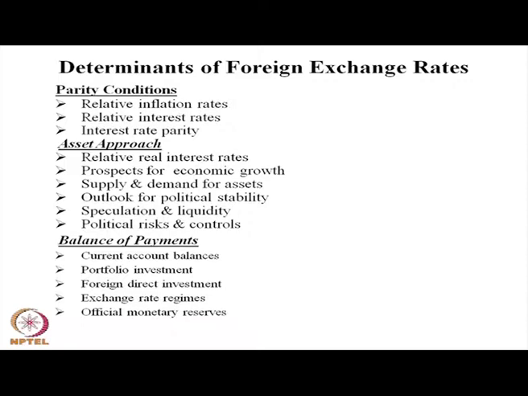In the parity condition, parity means here interest rate parity, and parity on the inflation side, which may be because of the preference of people. So, it may happen that inflation in a particular country is very high.